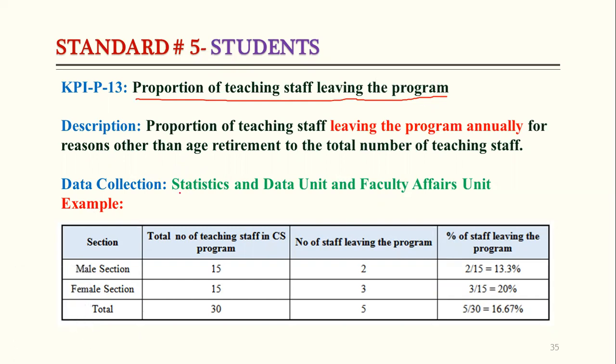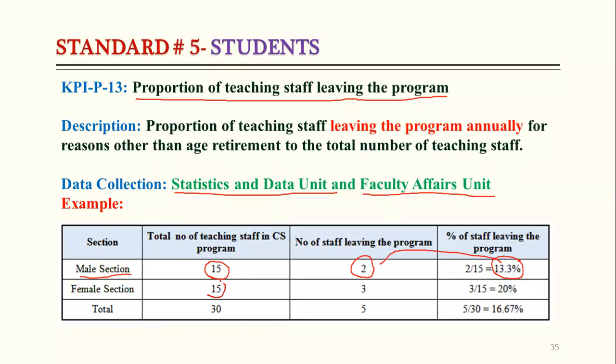So from where can we get the data? Again, we can get the data from the statistics and data unit, and we have a faculty affairs unit in each department. So we can go to them and take the information from them. For example, let's suppose in the male campus, the total number of teaching staff in the CS program was 15, and the number of staff leaving the program this year was only 2. So if we calculate the percentage, 13.3% of teaching staff left the program this year.